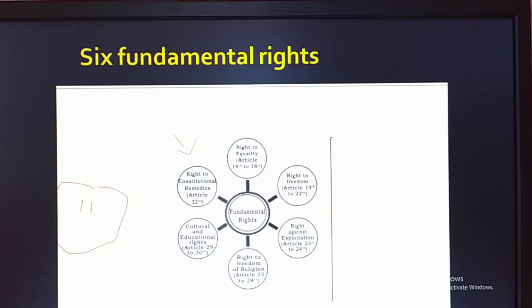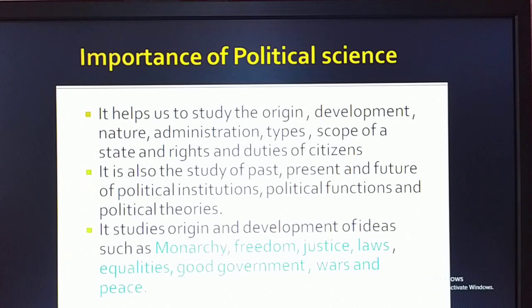These you can come to know only by studying one subject, called political science. And remember, these fundamental rights, fundamental duties, and the freedom we have, you can study and come to know only by studying the subject called political science.